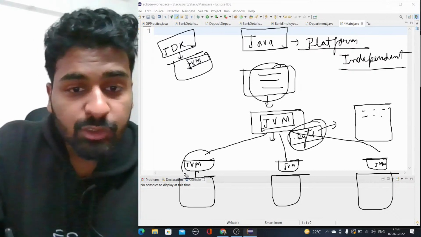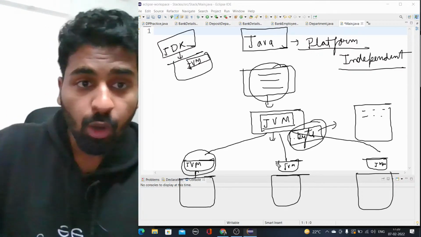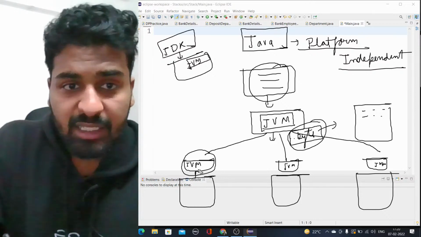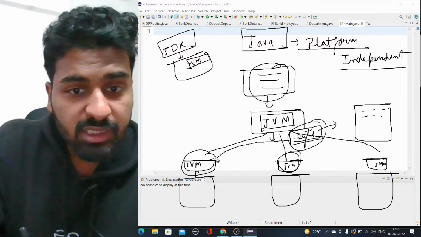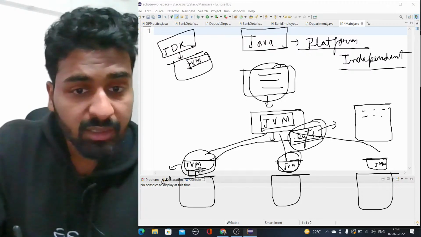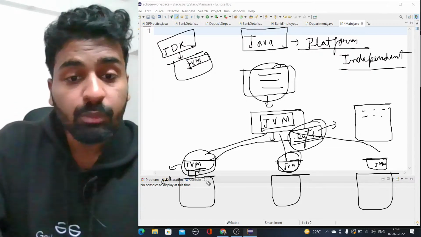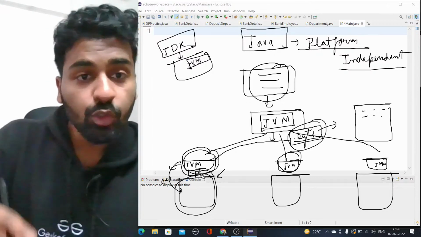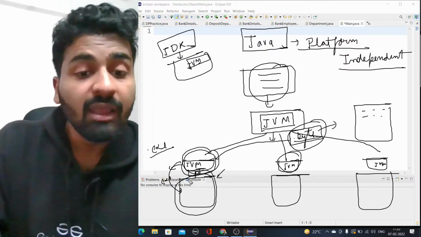When this .byte file comes, the JVM is the same for all machines, because we are downloading the JVM from online only. So the byte file comes into this JVM, and it helps convert it into an .exe file. There is a compiler inside it. It converts your actual code into machine-dependent language according to this machine, because this JVM is on this machine. It will convert your .byte file into an .exe file, that means a binary file, according to your machine.